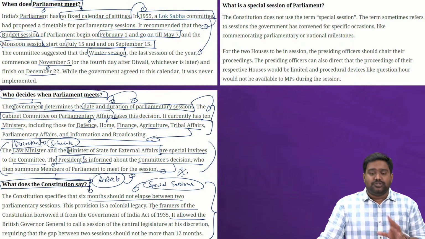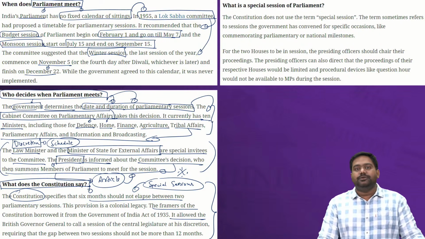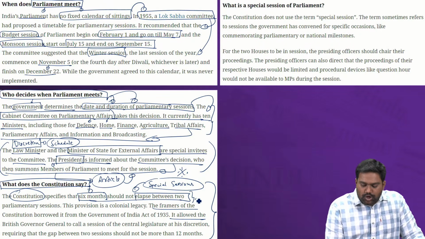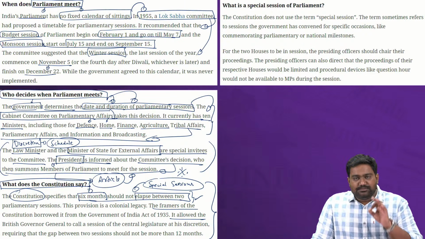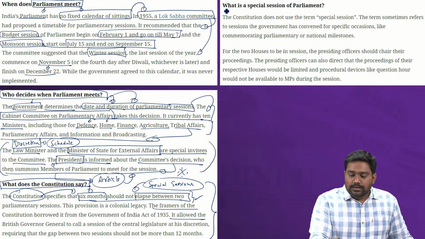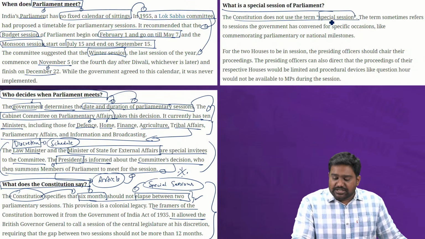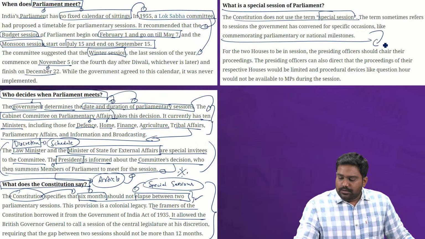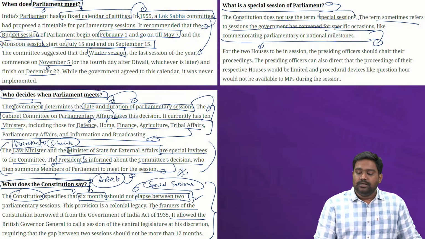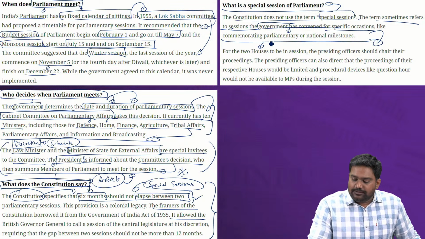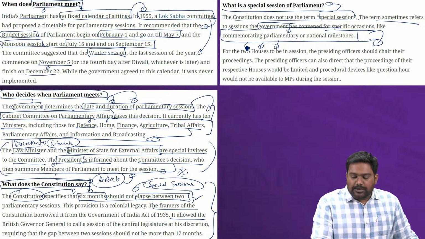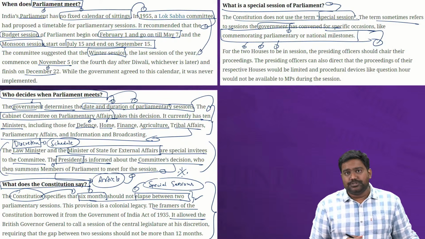Now if you look at the Constitution, it does not specify anything called the special session. Alright? The Constitution says, however, that the maximum gap between two sessions should not be more than 6 months. The maximum gap between two sessions cannot be more than 6 months. This is a criterion prescribed by the Constitution of India. But however, the term special session itself has not been used in the Constitution. The term itself is not mentioned directly. You don't have an explicit mention of this. So the government reserves the discretion for itself to convene these sessions, to discuss key issues, mark milestones, so it can notify the President, and the President will summon the House according to the constitutional provisions.